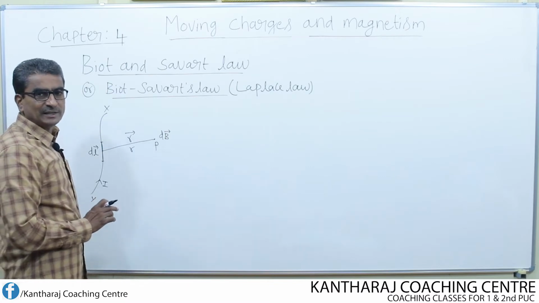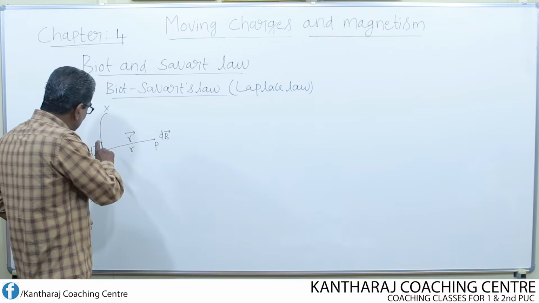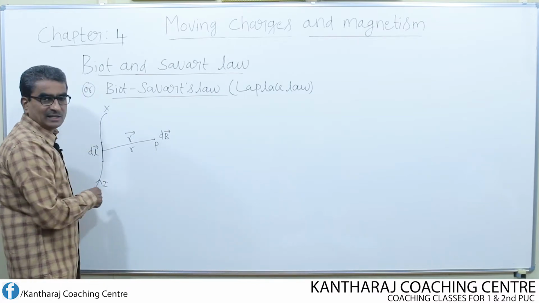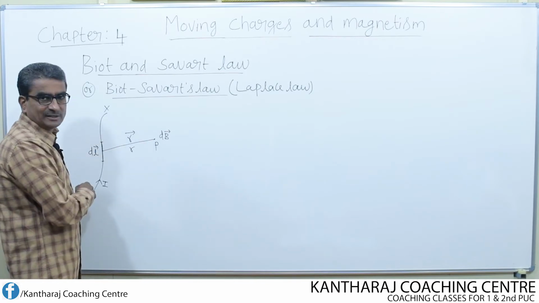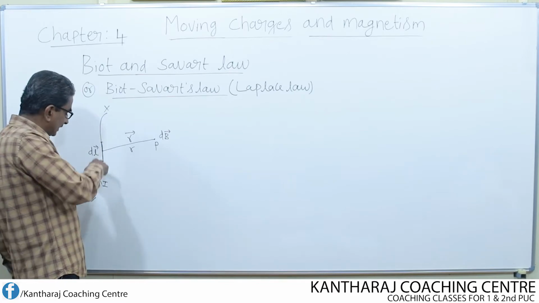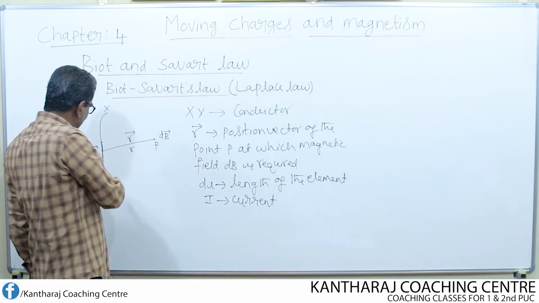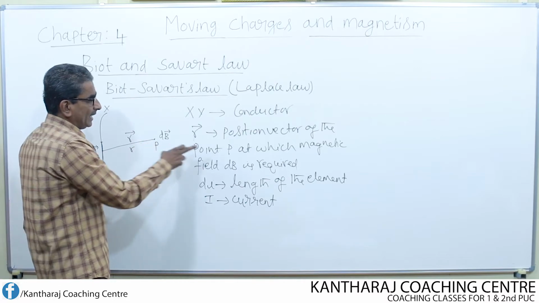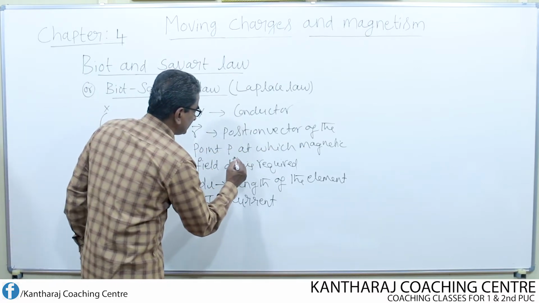Why should I consider dB? dB represents a small amount of magnetic field, because we are finding the magnetic field due to only a small portion of the conductor. We are not finding the magnetic field at the point P due to the entire length xy. We are finding it only due to this length of the conductor. Now xy represents the conductor, and R represents the position vector of the point P at which magnetic field dB is required.